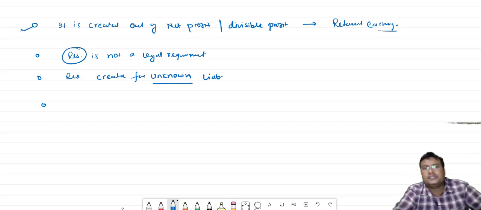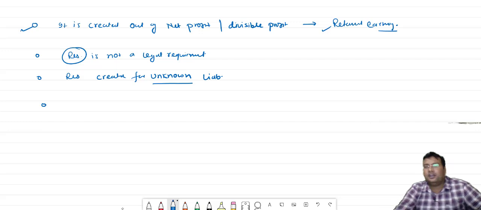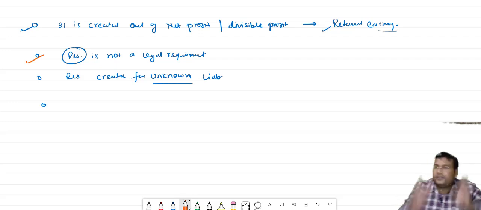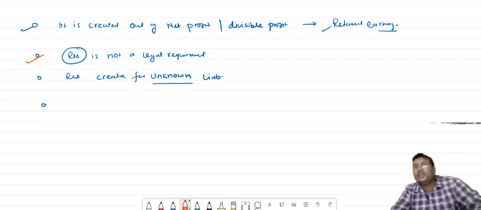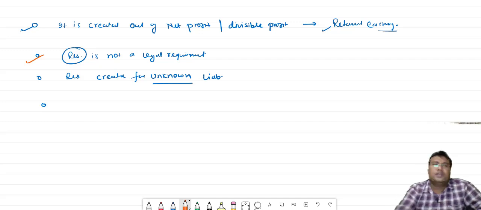The first one is that it is created out of net profit, divisible profit, and that's why it will be considered as a retained earning. Second, reserve is not a legal requirement. Provisions are a legal requirement to create, but reserves are not. And the next one is that reserve is created for unknown liability. Some advantages.